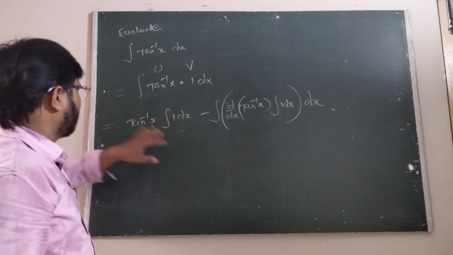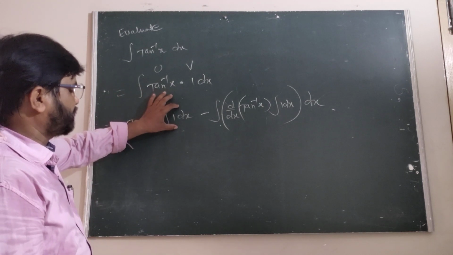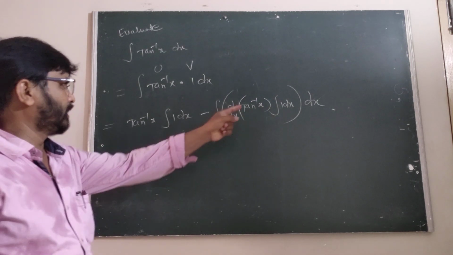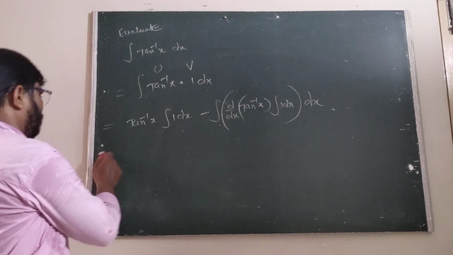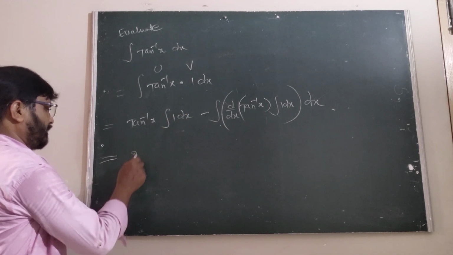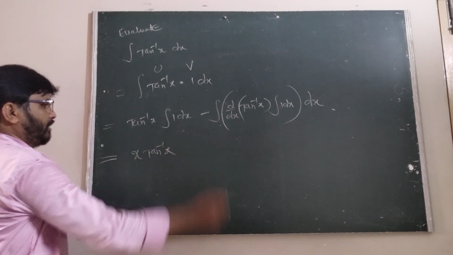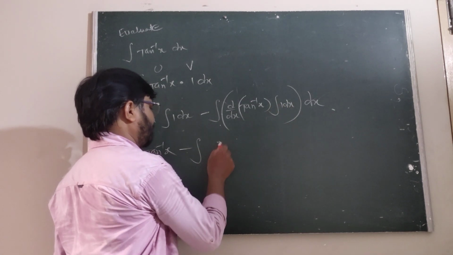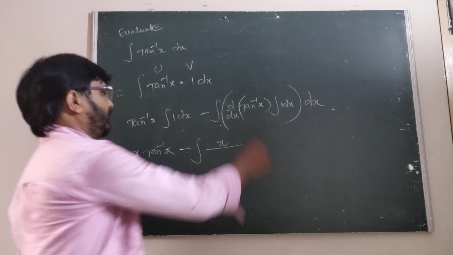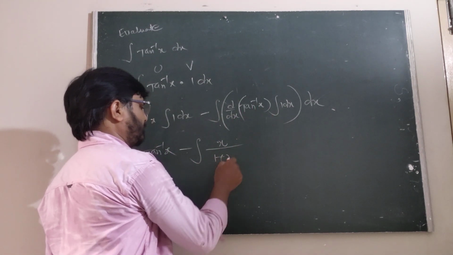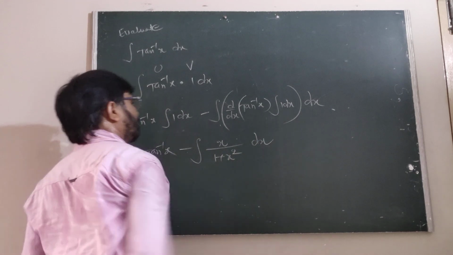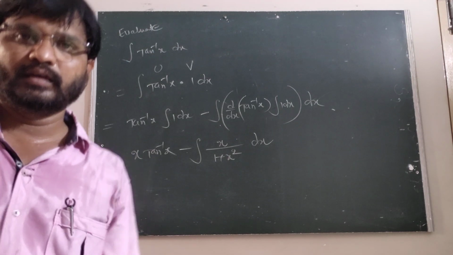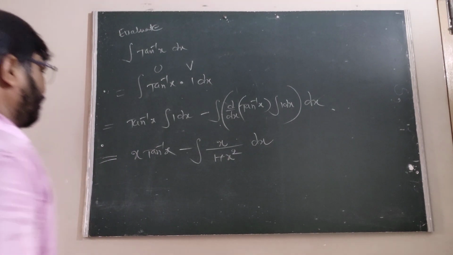U into the integral of v: tan inverse x into the integral of 1 into dx, minus the d by dx of tan inverse of x into the integral of 1 into dx, whole of dx. Now the integral of 1 into dx is x, so x tan inverse of x, minus the integral of x into the derivative of tan inverse x, which is 1 upon 1 plus x square.